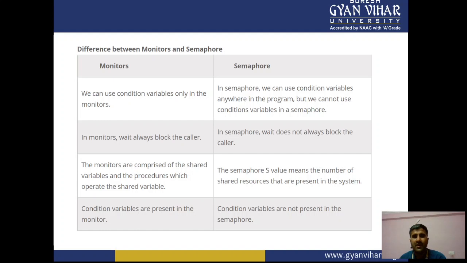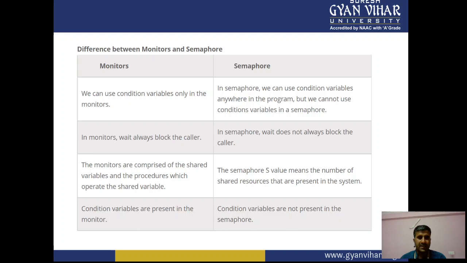In the semaphore, wait also blocks the caller in the same way, but the monitor is comprised of shared variables and the procedures which operate on the shared variables as well. But in the semaphore, the variable's value means the number of shared resources that are present in the system. So these are certain differences.